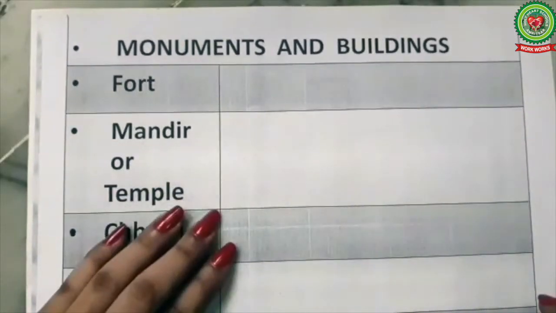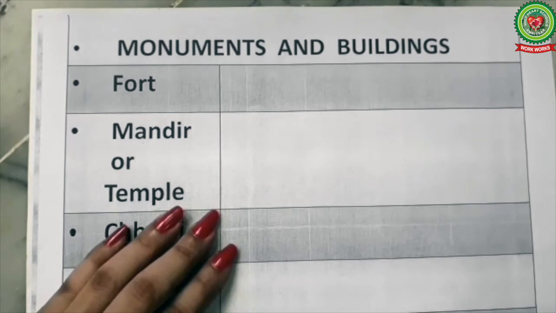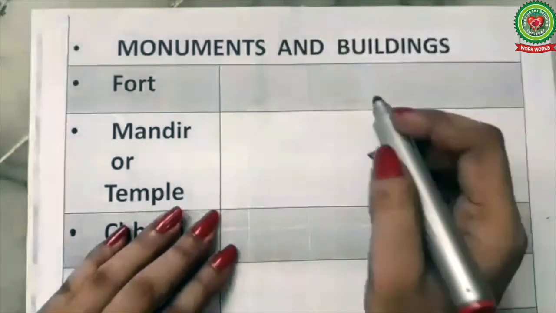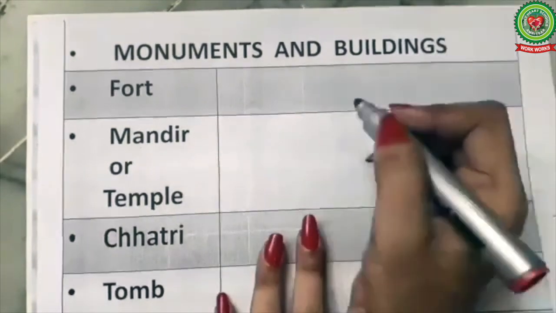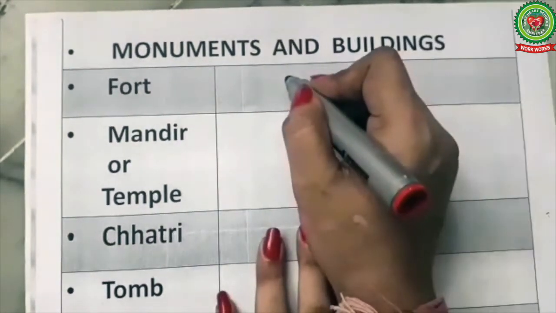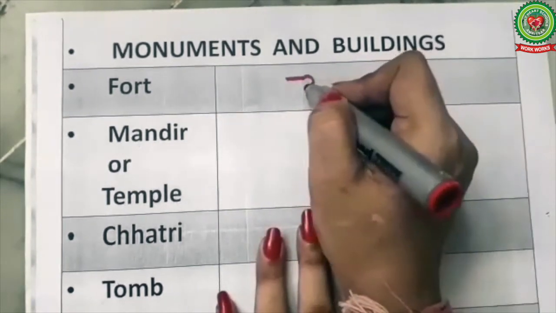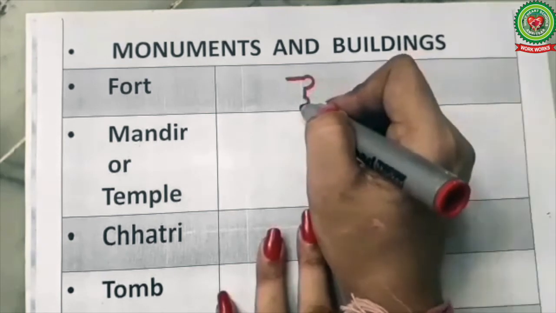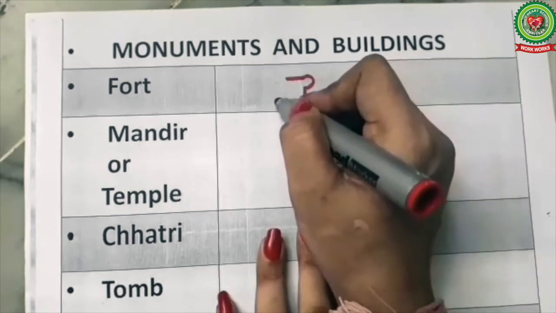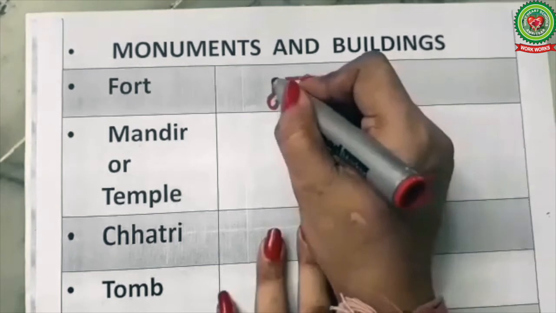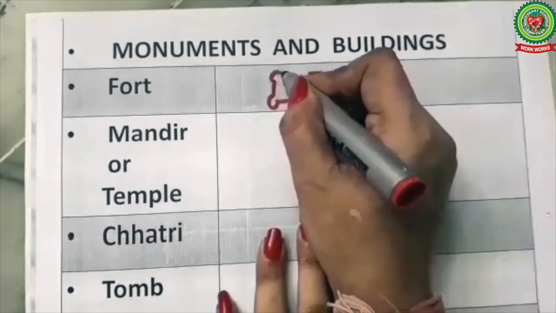Next we'll draw the symbols of monuments and buildings. For monuments and buildings we will use red color. The first monument is fort. A fort is drawn in this way. First we take a straight line, then we take a curve, again straight line, a curve, straight line, a curve, straight line, and it will end at a curve.